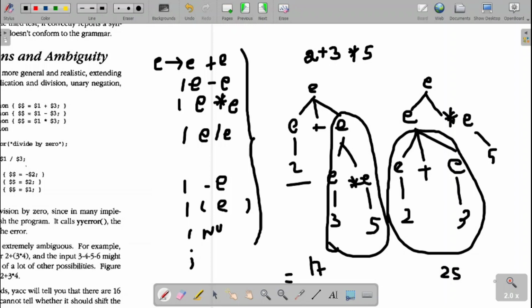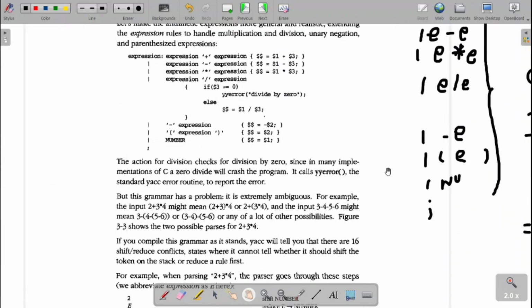But how will the computer understand? Because it has two options over there, whether to take the first one or the correct one. How should it understand? That is the question. And such grammars we call ambiguous grammars. This is the example I have taken, the grammar which is leading to the ambiguity, and such grammars we cannot handle.